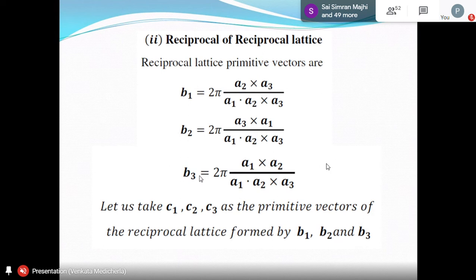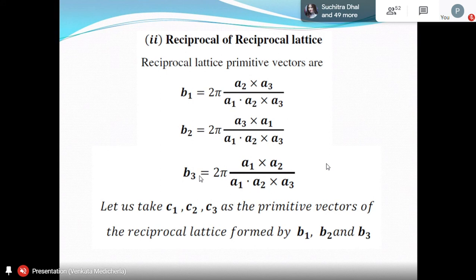For the reciprocal of the reciprocal lattice, just start with your Bravais lattice A1, A2, A3. Construct the first reciprocal lattice. B1 is equal to 2 pi into A2 cross A3 by A1 dot A2 cross A3. Like that, you define B2 and B3 also.